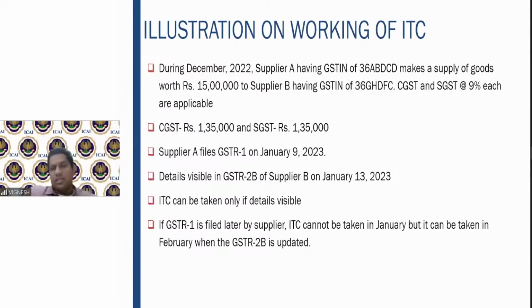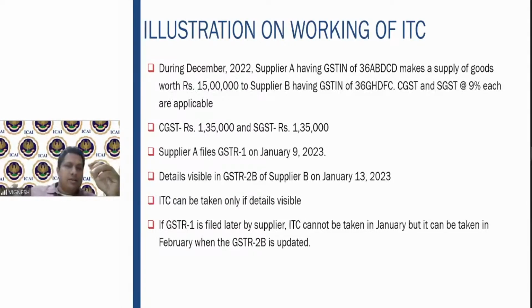The moment I file before the due date, for my supplier B there is an auto-generated form known as GSTR2B. In that, the recipient can see the credit which he can claim.